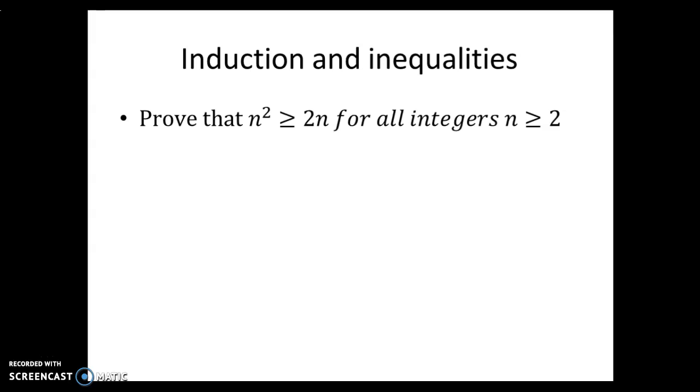So we're looking to prove that n squared is greater than or equal to 2n for all integers such that n itself is greater than or equal to 2. Now, this is quite a trivial thing to prove. We could do it in many ways, but let's look at how to do it by induction.